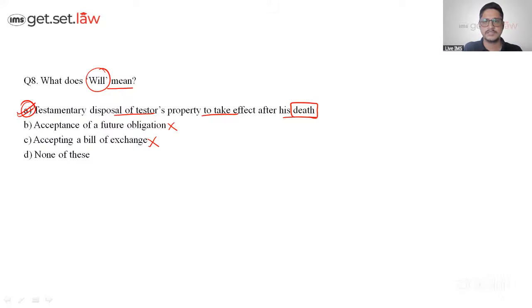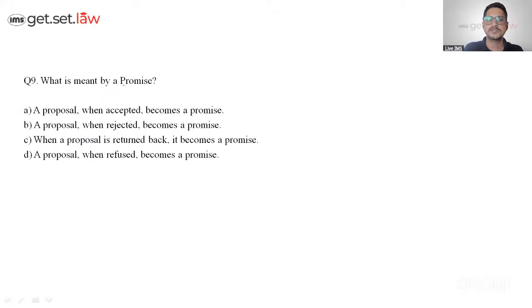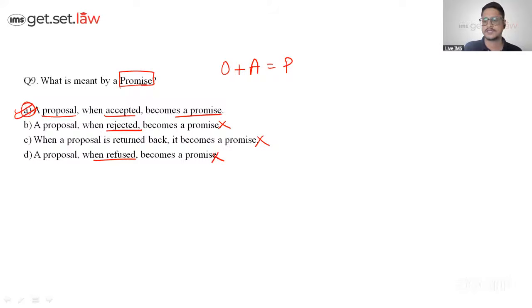Okay, chalo. The answer is A. Perfect. Very good, guys. Now the question is, what is meant by promise? So how does promise comes? It's very basic. Offer, when accepted, it becomes a promise, right? So offer ko is the other term we say proposal. When accepted becomes a promise. When rejected, no, it's not a promise. Returned back is not a promise. Refused is not a promise. What does that mean? We are left only with option A. That's the correct answer. So what is meant by promise? The option is A. Perfect. Right? Very good, Sanjana. Very good.